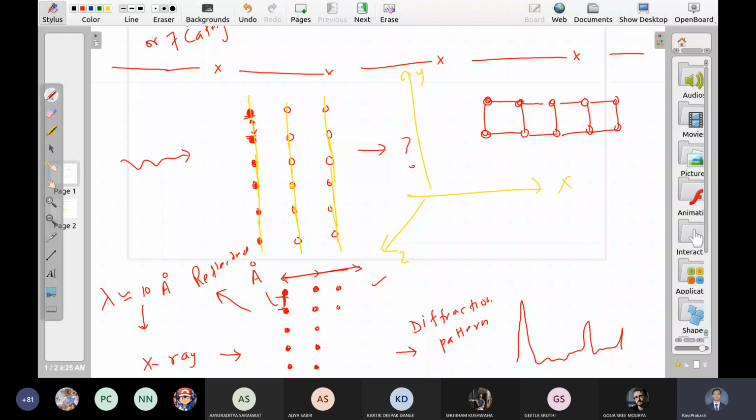I can use this as origin. I can use this as origin also. All atoms have the same property, right? If I use this as origin, this plane has intercept at 1, this plane has intercept at 2. If I keep this as origin, this one intercepts at -1 and this one at -2. If you use this origin, this intercepts at 1, this at 0, this at -1. So it depends on our choice. Intercept is one good example, but you can see the numbers will keep on changing depending on the choice of our origin.